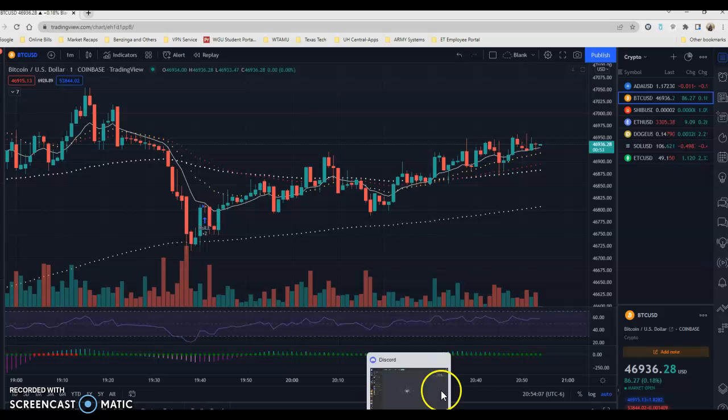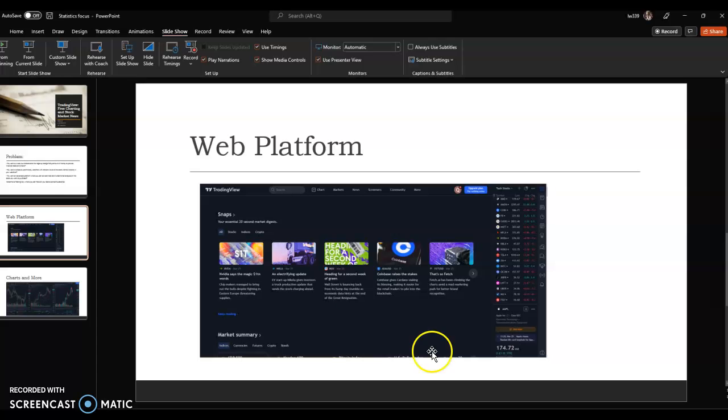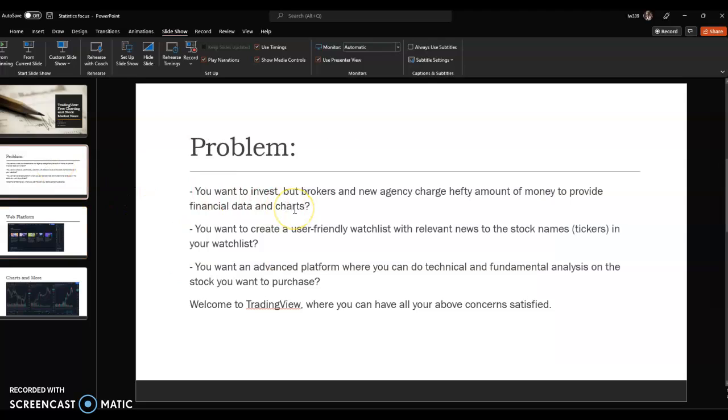So today we talked about TradingView, and what it can offer you if you want to invest and want free access to news and charts, a community that supports you with your investment decisions, and a good platform where you can do technical and fundamental analysis on the stock or investment you want to make. Then TradingView is a good option and a good choice for you. Even though they charge for the premium, the free version should be good enough for an amateur investor or trader. And that'll be it.